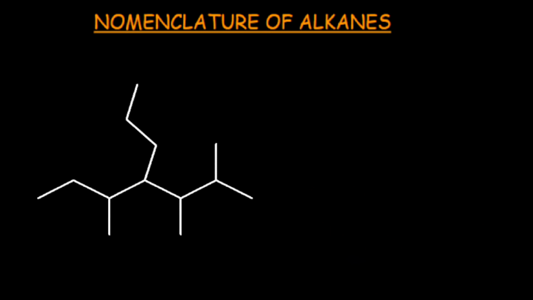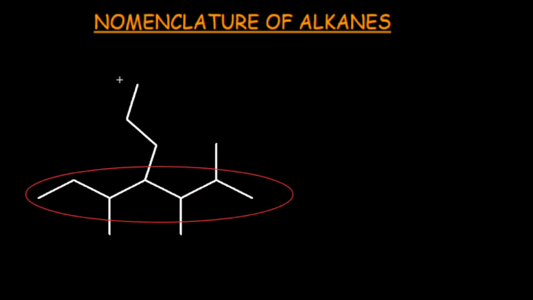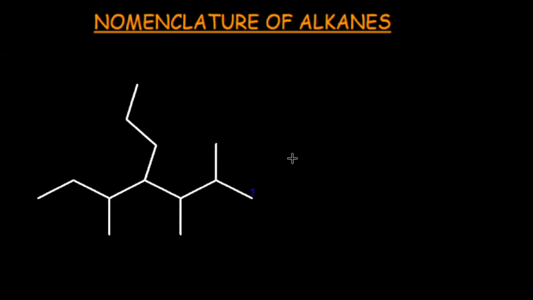Let's consider another example. This is the molecule. This is the longest chain, and in this molecule, this is another longest chain. Number both of the chains 1, 2, 3, 4, 5, 6, 7. You can number this chain as 5th, 6th, and 7. Both are 7-membered chains. Students, this is the fifth rule of nomenclature. When two chains of the same length are competing with each other, then the chain having the maximum substituents would be selected as the heading part of the molecule.